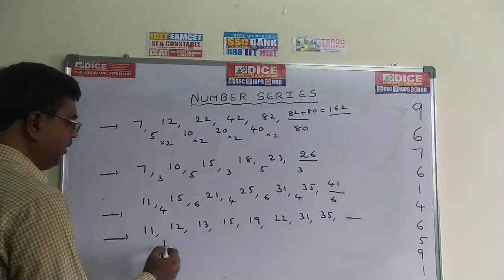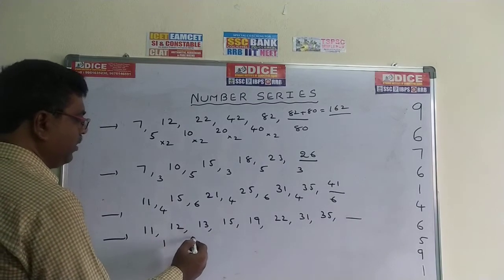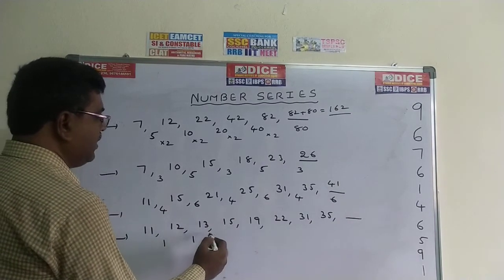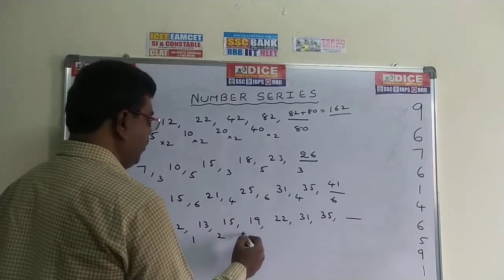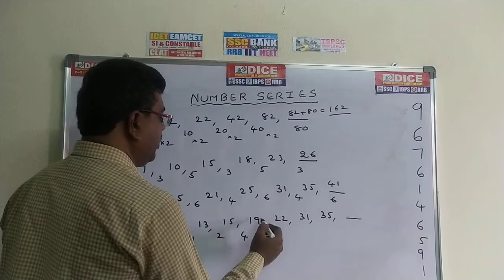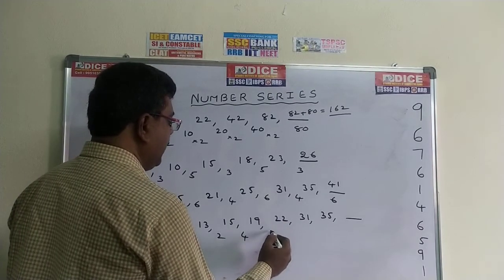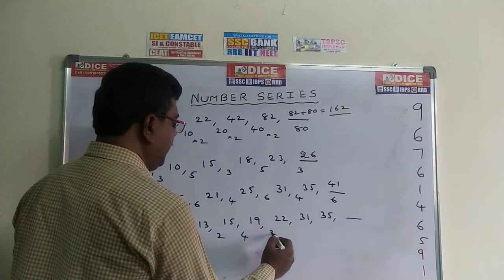12 minus 11, 1. 13 minus 12, 1. 15 minus 13, 2. 19 minus 15, 4. 22 minus 19, 3.